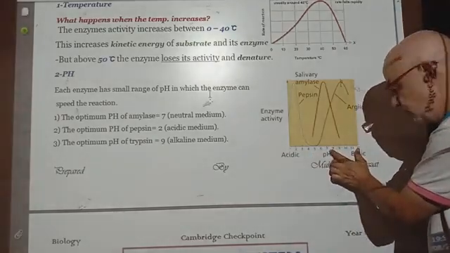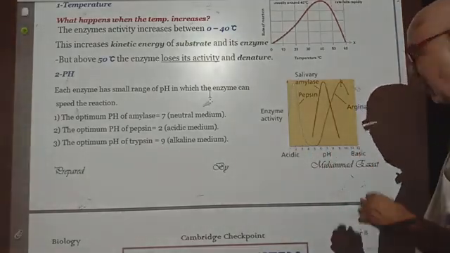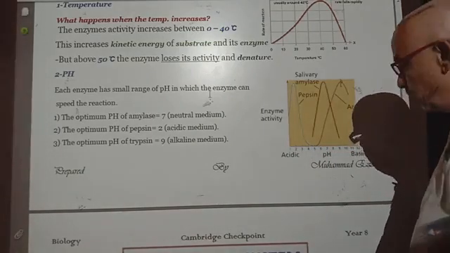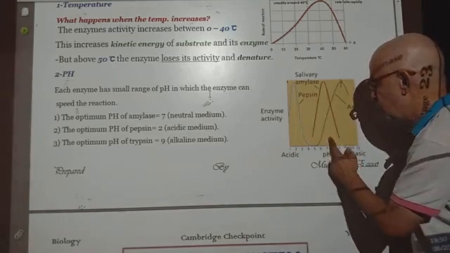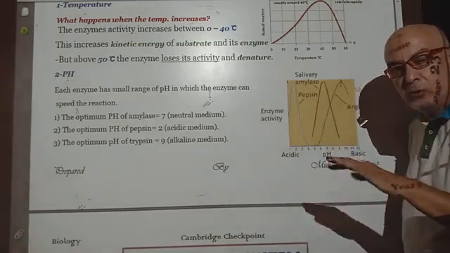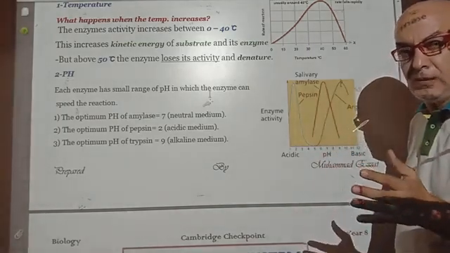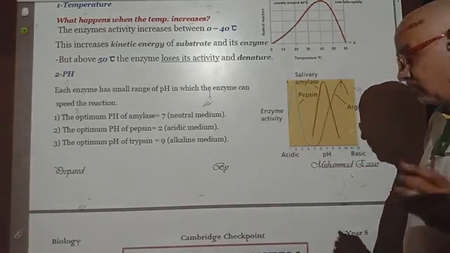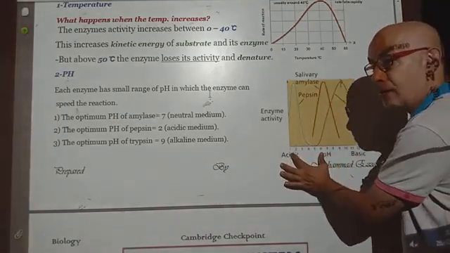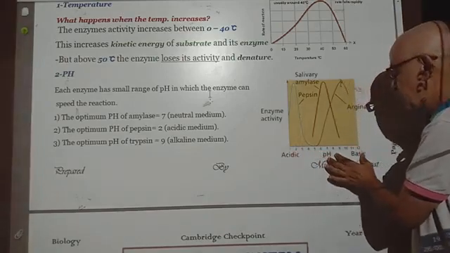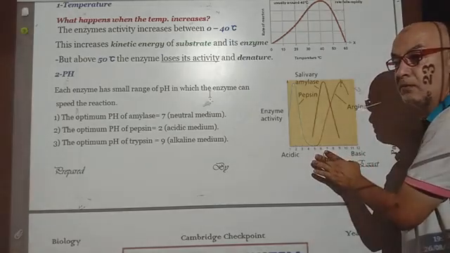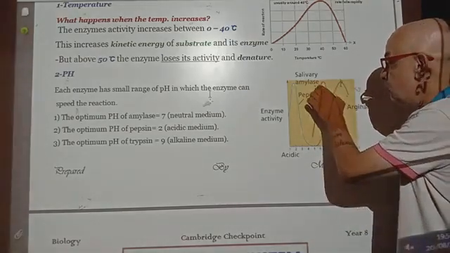Above 7 to 12, a basic medium or an alkaline medium. What about exactly 7? A neutral medium. What does it mean? It means that some enzymes work in an acidic medium, some enzymes work in a basic medium, and some enzymes are neutral.